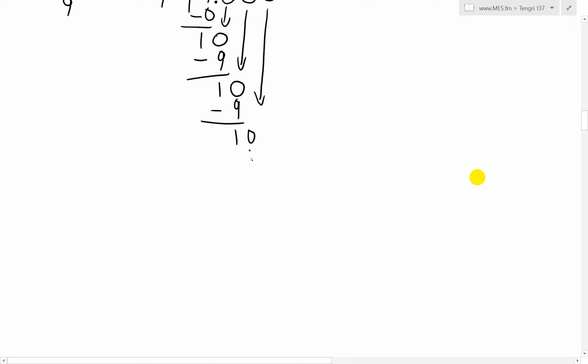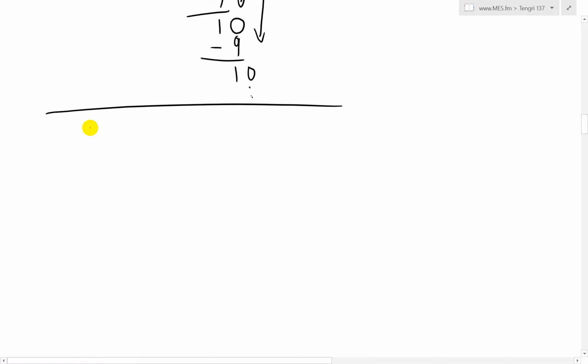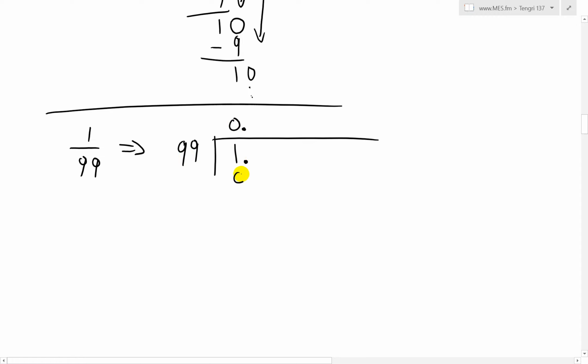So now let's look at 1 divided by 2 nines. If we have 1 divided by 99, same thing, we do this using long division. So we have 1 and then 99. 99 goes into 1 0 times, put a decimal. 0 goes in here, so 0 times 99 is 0, subtract this. What we get is 1 minus 0 is still 1.